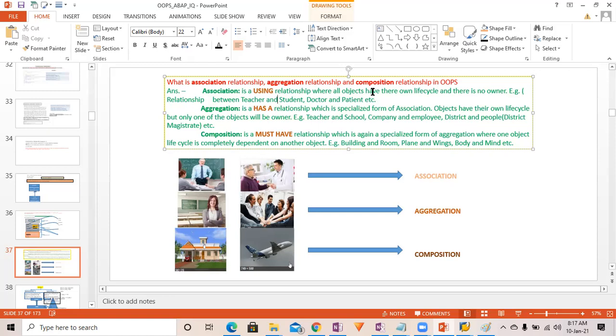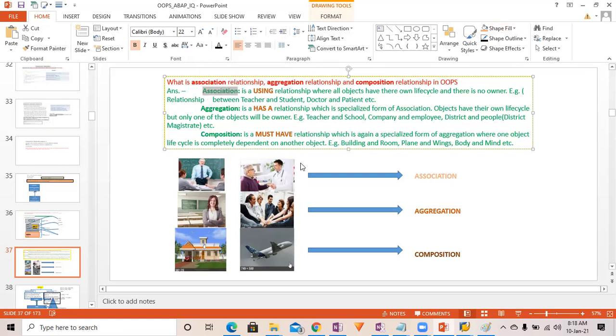Every object is independent of each other, but if one object is going to use another object, a student uses the teacher, a patient uses the doctor. Such a relationship is categorized under the association relationship.